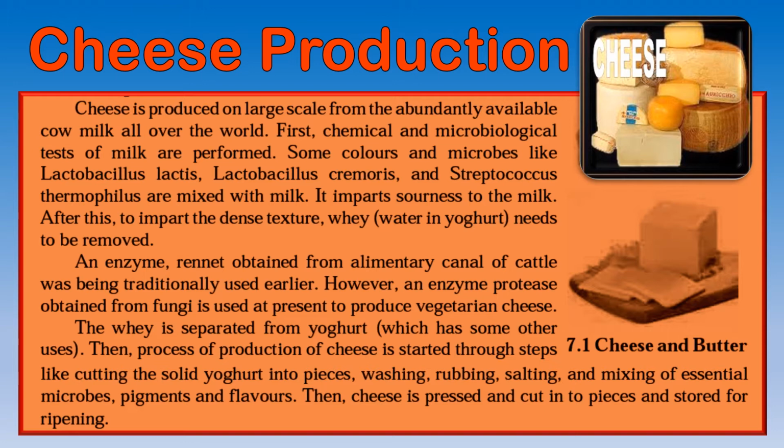Then the production of cheese is started using steps like cutting this solid yogurt into pieces, washing it, rubbing it, salting, and mixing of some other essential microbes, pigments meaning colors, and flavors. After all these steps, the cheese is pressed, cut into pieces and stored for ripening.